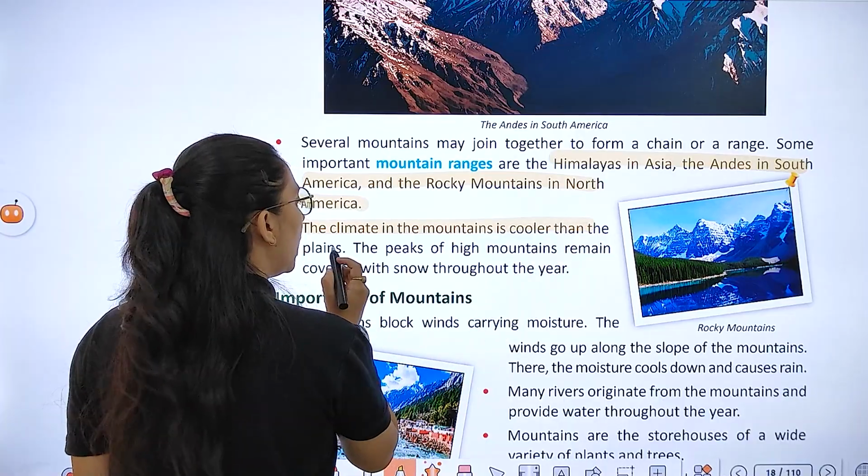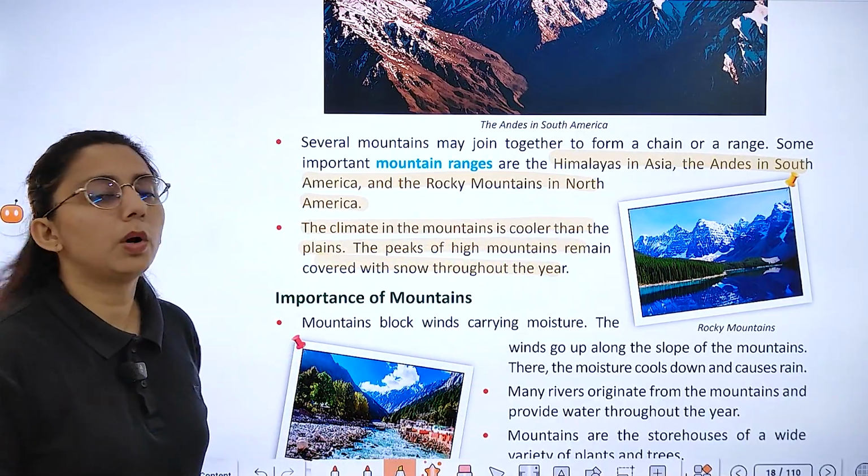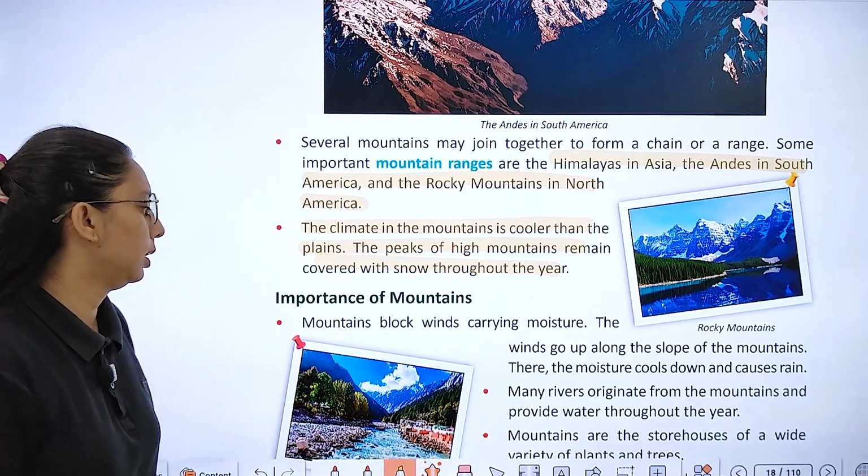The climate in the mountains is cooler than the plains. The peaks of the high mountains remain covered with snow throughout the year. ये snow covered होती है throughout the year.